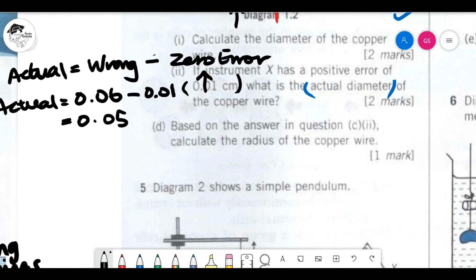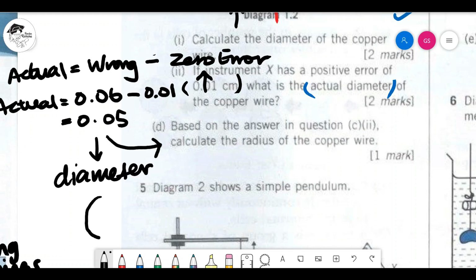Now we know that the answer for 0.05 here will be used here, and this 0.05 actually will be the diameter of the copper wire. Because this is the copper wire. When you cut, okay, this is the copper wire, the whole thing. What happens is, when you calculate 0.05, you are actually calculating from here to here will be your diameter, the one in the black color.